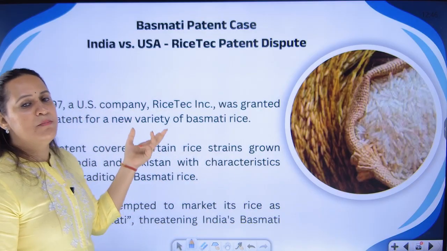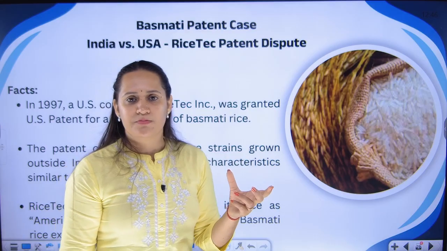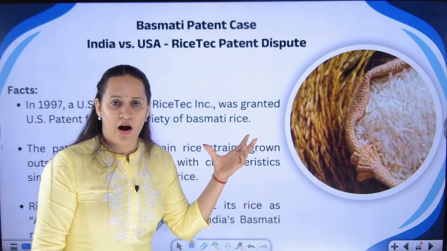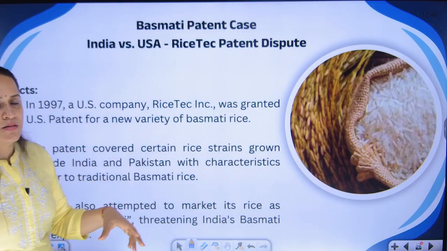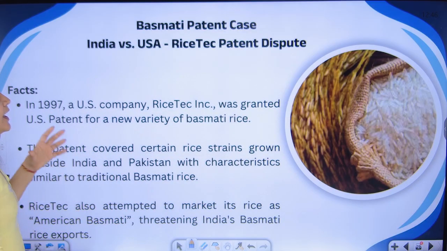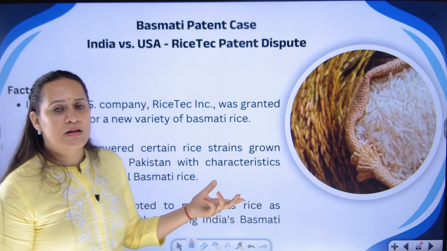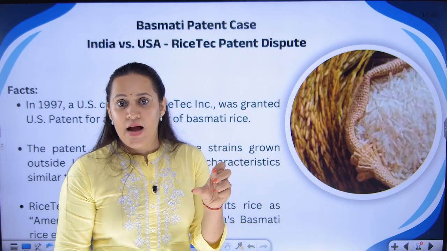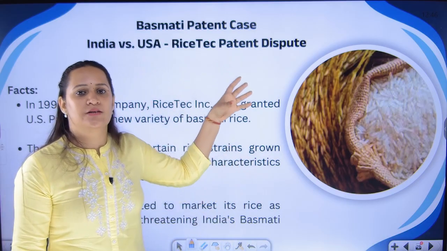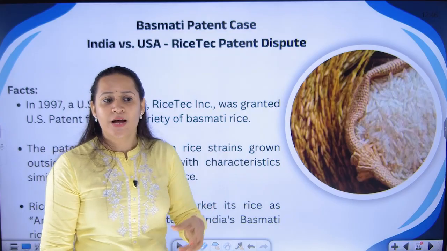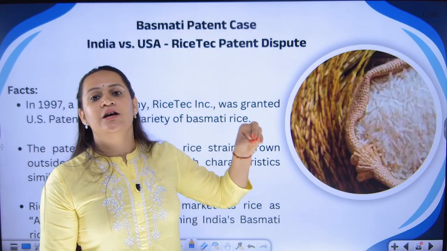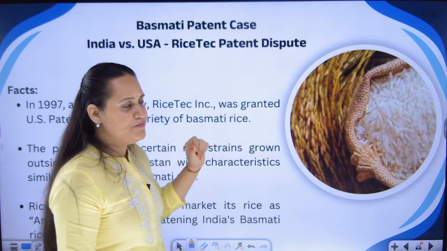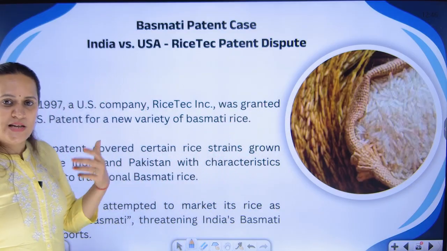Same thing happened in the Basmati patent case. What is Basmati? Basmati is one kind of rice which is grown in the northern region of our country, the Pakistan region and other higher altitude regions. But there was a patent that was filed in the United States claiming that this is a new variety of rice, and the US is known for this variety. They have created a hybrid version, and that has been invented in the United States. So they claimed a patent on one of the varieties of rice. Again, the outcome was in our favor.